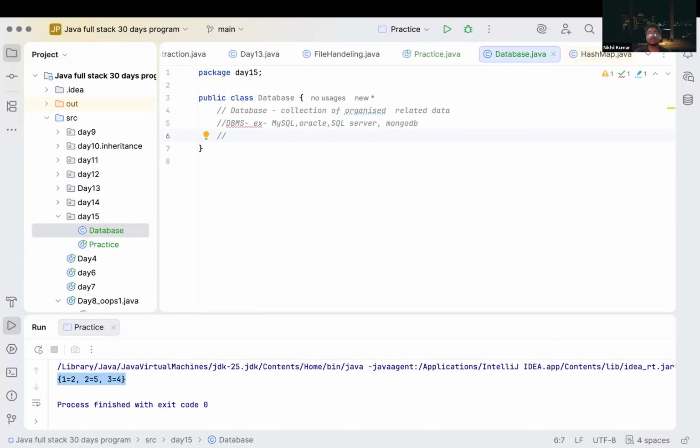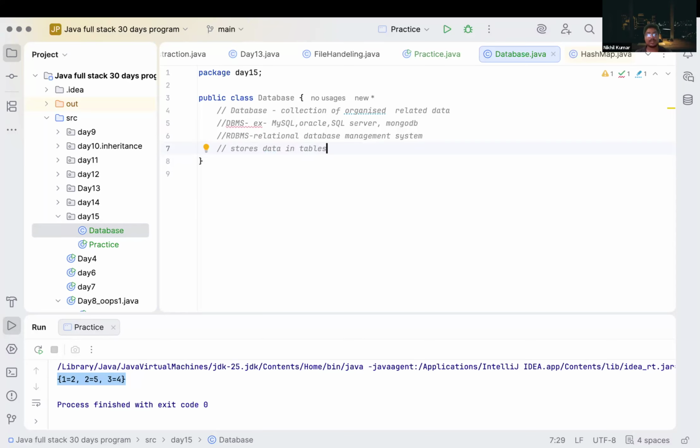Another term we have is RDBMS. What is RDBMS? Relational database management system, correct?